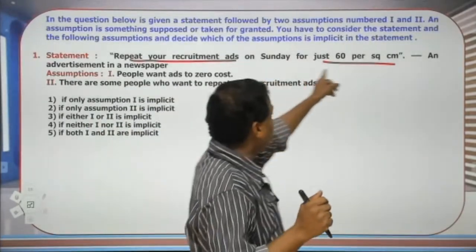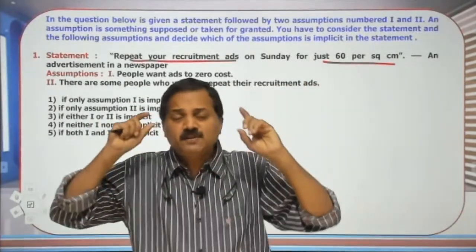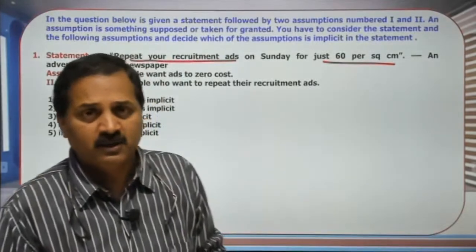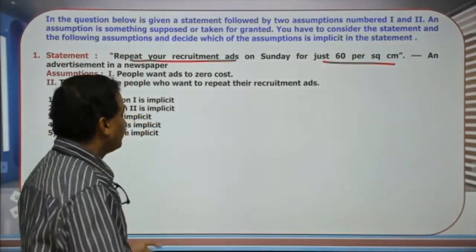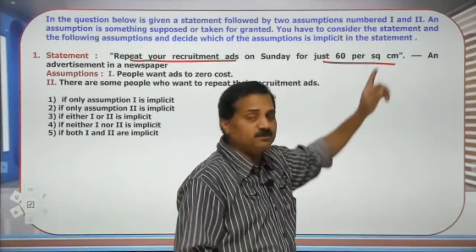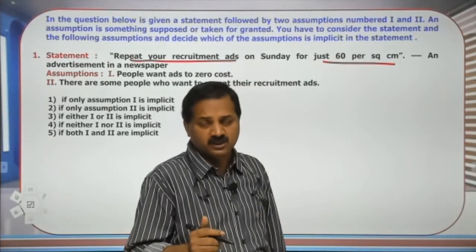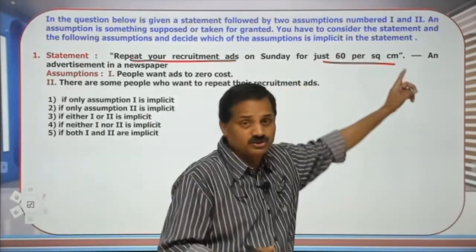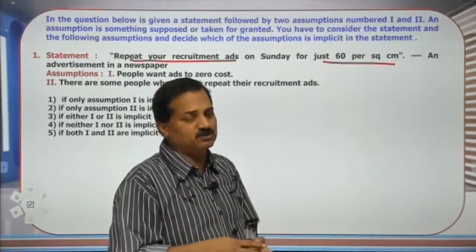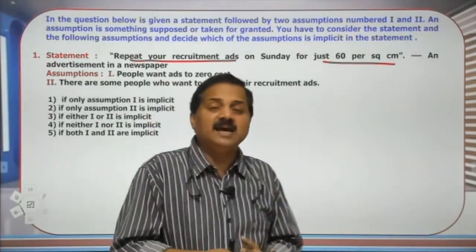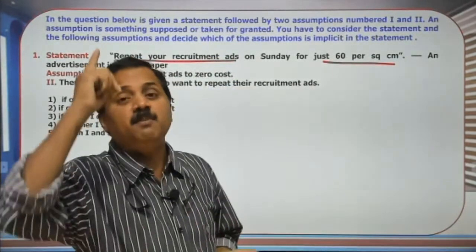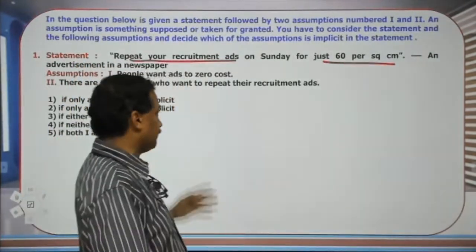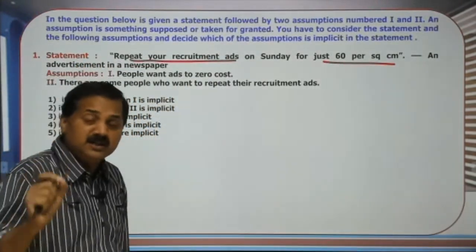Why is this given? What is in the mind of the person who has given this ad is what the assumption is. If he has emphasized the cost, just 60 rupees per square centimeter, it means that people are concerned about the cost of the ad.